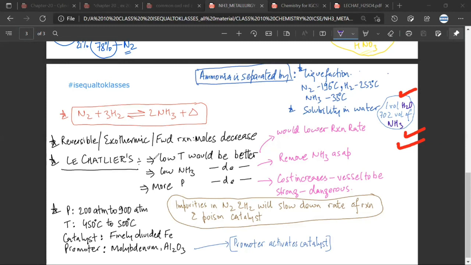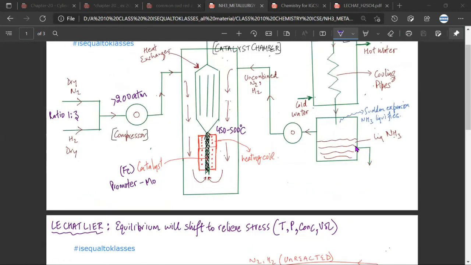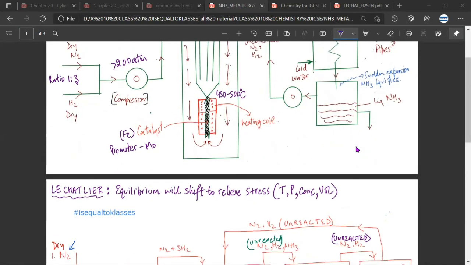So Mr. Sibang, any doubt till here? No. We will study this extreme solubility of ammonia in the fountain experiment also. Mr. Sibang, do you remember the fountain experiment? Yes, sir. So it will be used in the fountain experiment also, and it is very useful in separating ammonia out of a mixture of nitrogen, hydrogen and ammonia.